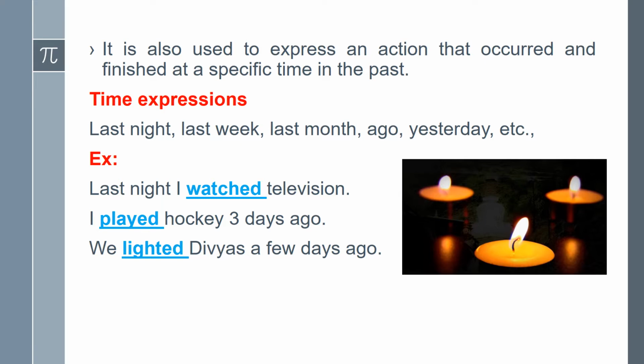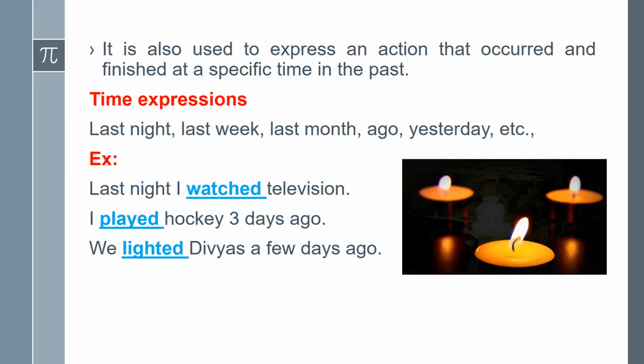Examples. Last night I watched television. Here, the action of watching television happened and finished last night. I played hockey 3 days ago. The playing of hockey finished 3 days ago, meaning 3 days before I played hockey.